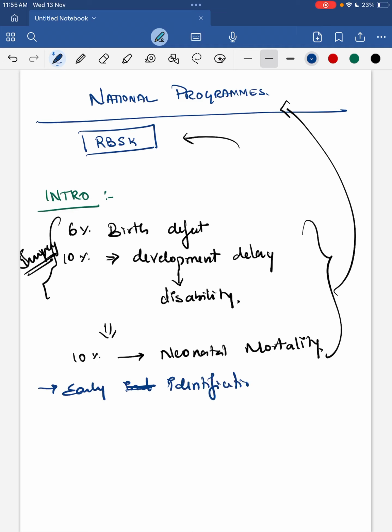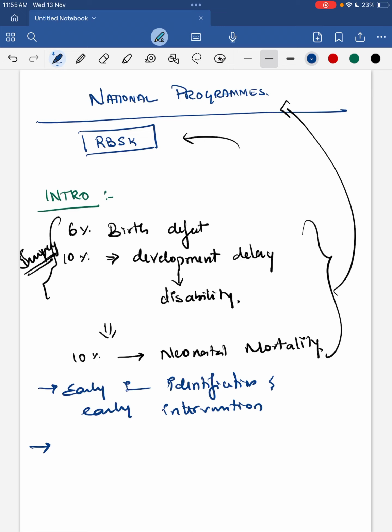For every national program, you have to know the motto, who the beneficiaries are, which team is doing this program, and the composition of the medical professionals doing it. Early identification and early intervention is the motto of your RBSK, and the beneficiaries are covered from birth till 18 years of age.